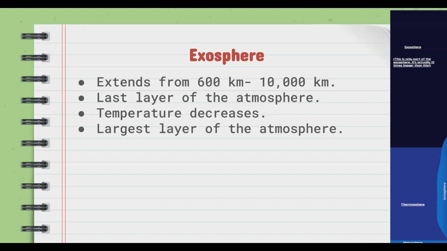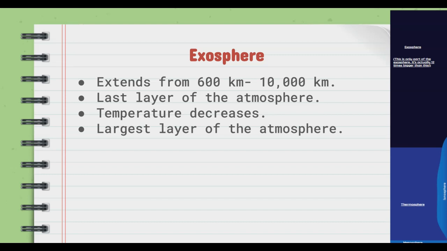The 5th and final layer of the atmosphere is the exosphere. The way I remember this one is exit. You need to know that it is the last layer of the atmosphere. It extends from 600 to roughly 10,000 kilometers above Earth's surface. As you go up in altitude in the exosphere, the temperature decreases, and the exosphere is also the largest layer